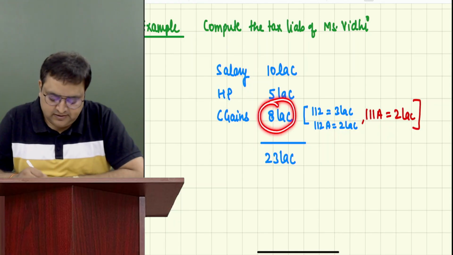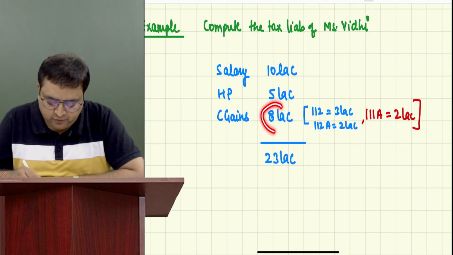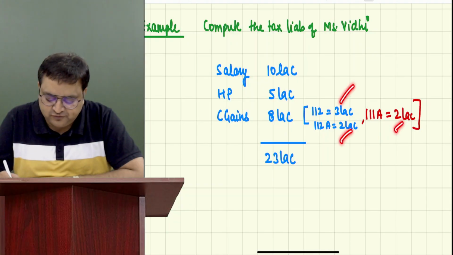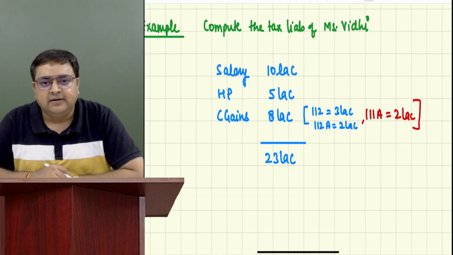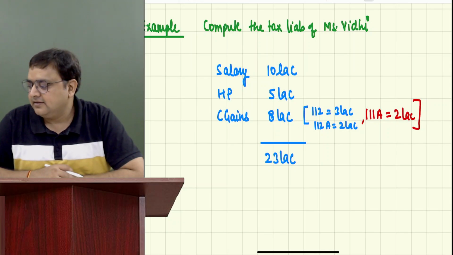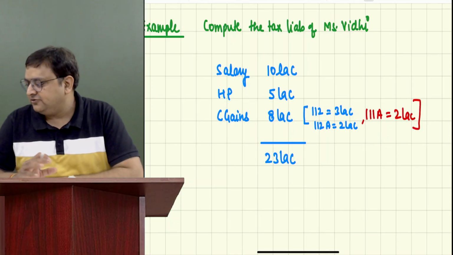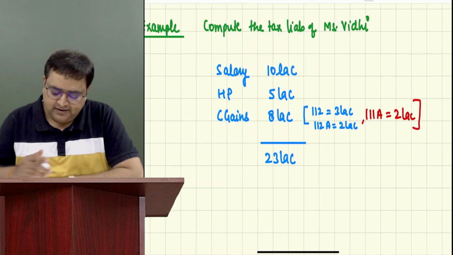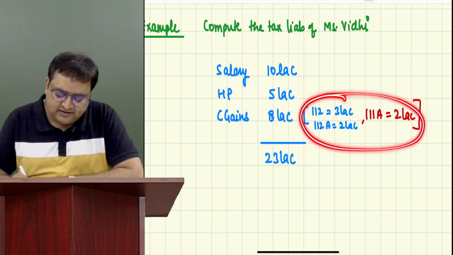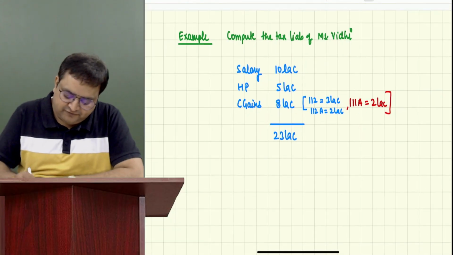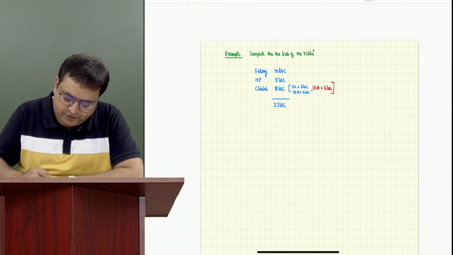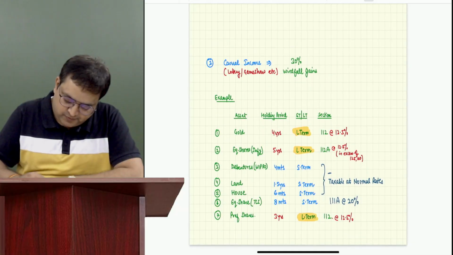So if you ask me, sir, out of 8, you have given me the information of 3 plus 2, 5 plus 2, 7. Sir, where is 1 lakh? Guys, please tell me where is 1 lakh? Other short term. Everybody okay with me? It is other short term, right? Because only 3 of these are special. So I have given this information. Let's say 8 lakh. Let me put it over there. Let me show you over there.